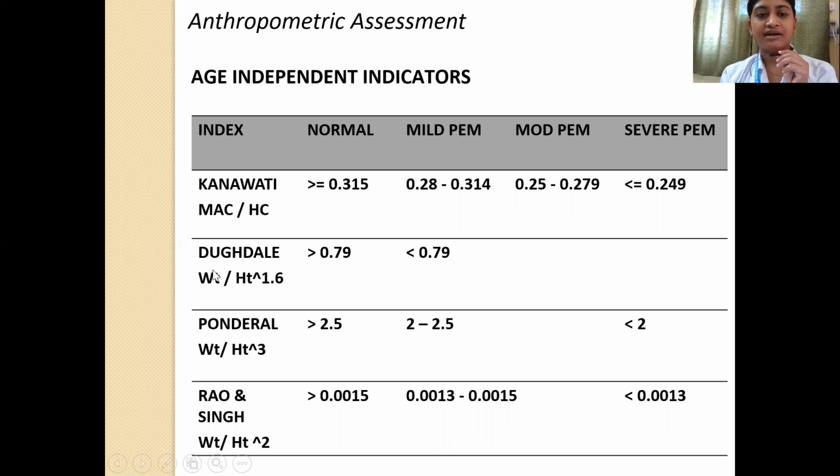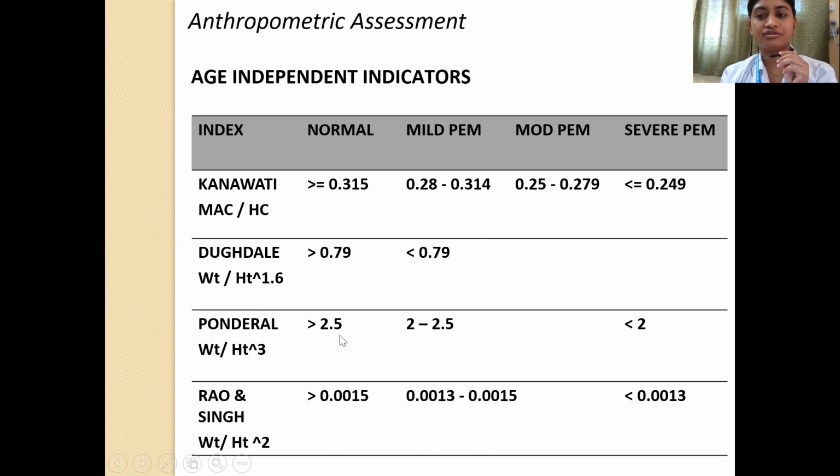Dugdale index, on the other hand, is weight divided by height to the power 1.6. It should be more than 0.79. If it is less than 0.79, then it is suggestive of protein energy malnutrition. Ponderal index is a similar index, except that it is weight divided by height to the power 3, as compared to 1.6 in Dugdale.